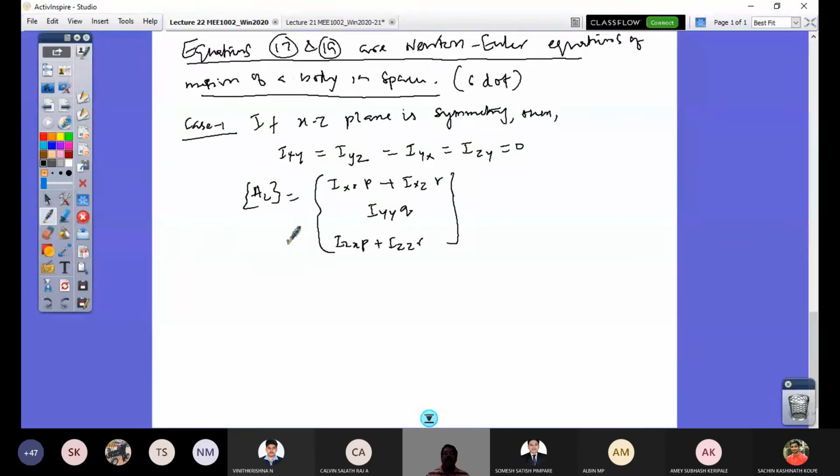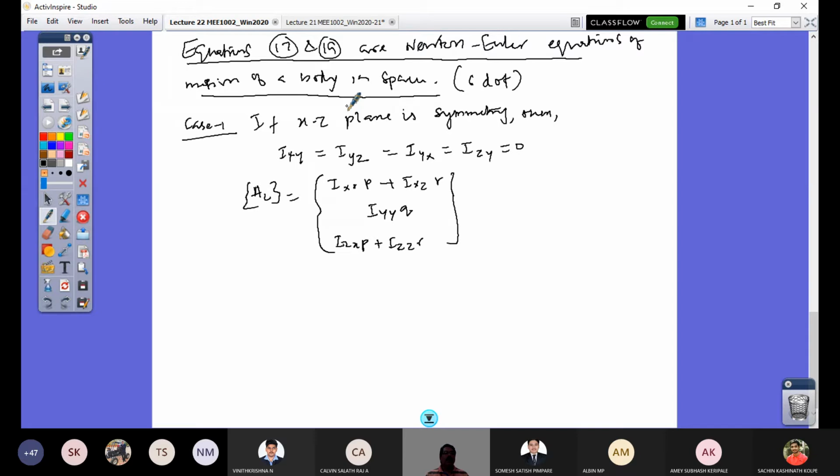I leave it to you to get that. So that's case one. Even though this is a general irregular body equation, for an aircraft which is symmetric about the XZ plane, the equations would be simplified, only for the moment equation.